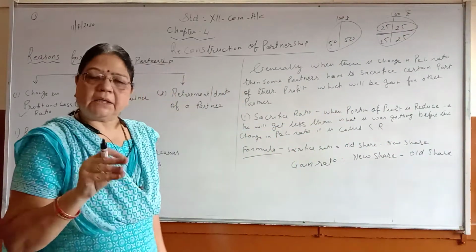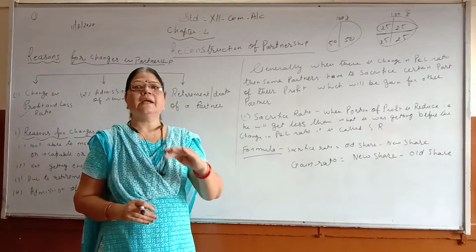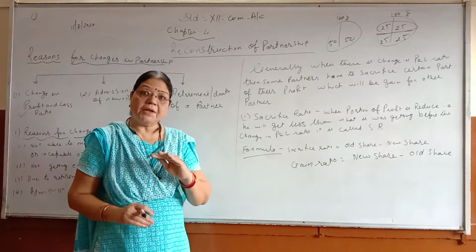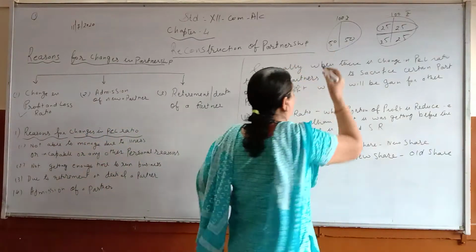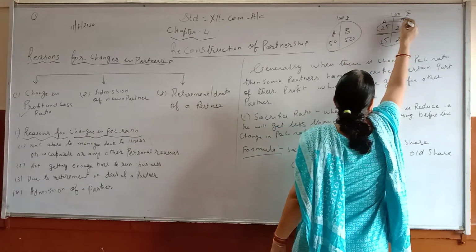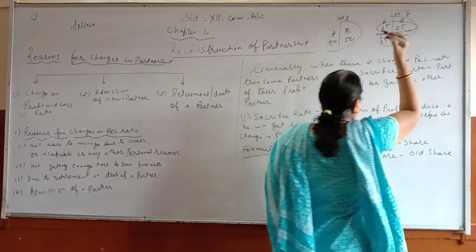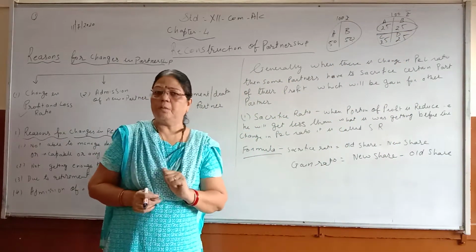So the partner is getting less than what he was getting before. In this example, before, A and B were getting 50-50 rupees. A was getting 50 rupees.